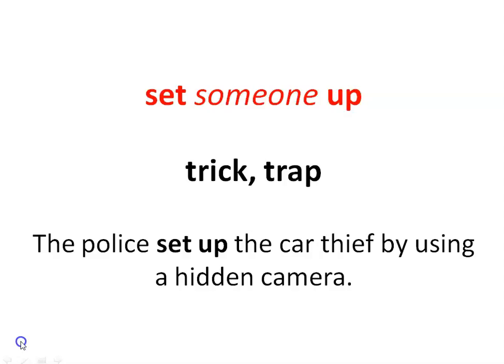Next one, set someone up. Someone indicates a person. The meaning is trick or trap. Now the example, the police set up the car thief by using a hidden camera. Now what happened? The police wanted to catch the car thief, so they set up a hidden camera. It was a trap for him. Unknowingly, he came and he was caught in the trap. So this is called set someone up.